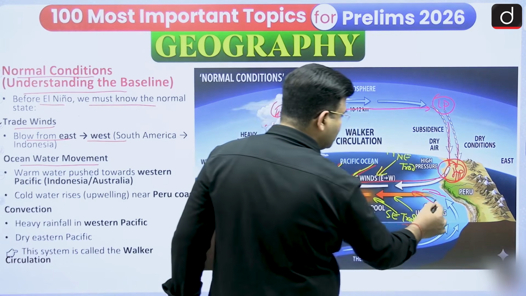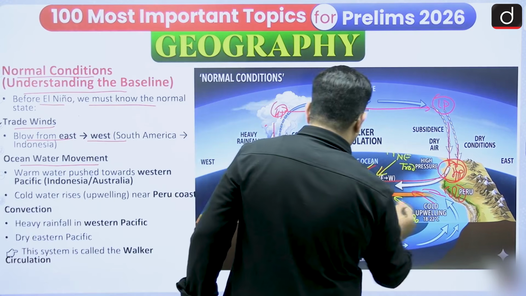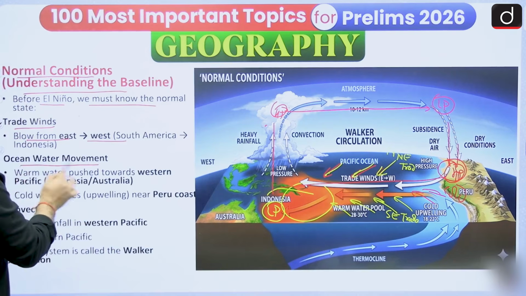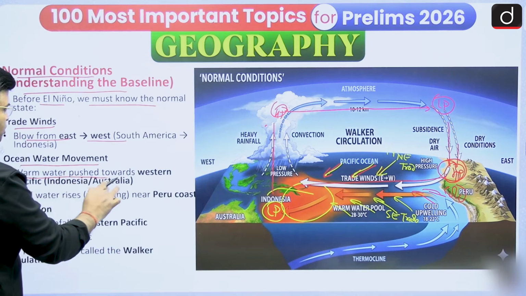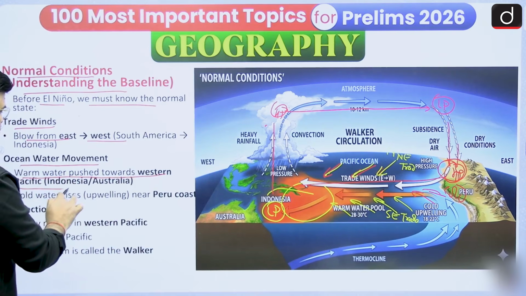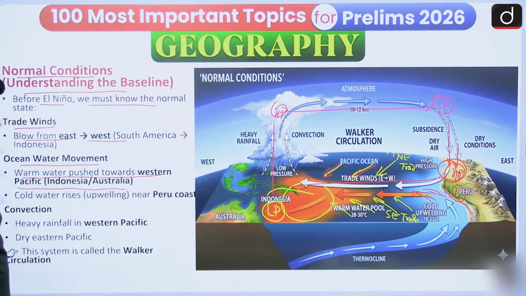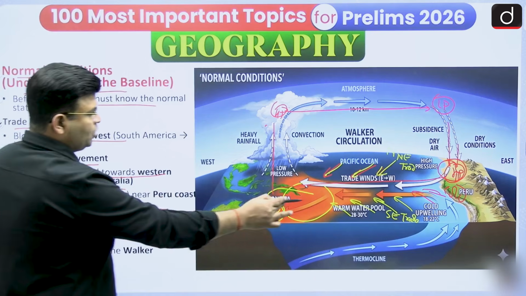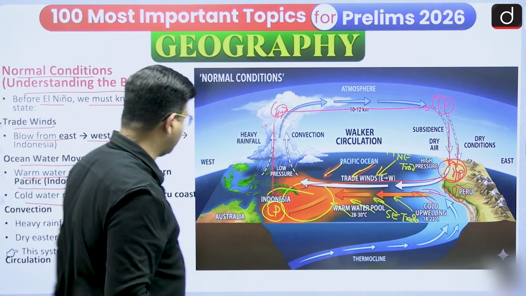So this region has cold water, and the other region has warm water. Warm water is pushed towards the western Pacific, near India, Indonesia and Australia, and cold water rises near the Peru coast. That is upwelling.